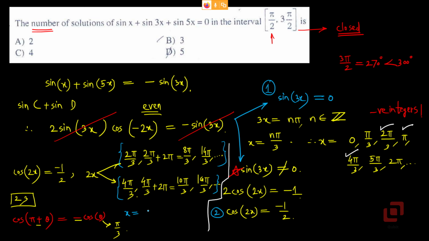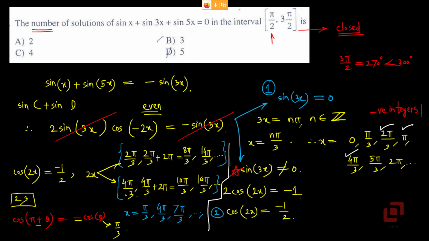If you divide it by 2, you will get pi by 3. Second is 8 pi by 3. If you divide it by 2, you will get 8 pi by 6 or 4 pi by 3. Next, 14 pi by 3. If you divide it by 2, you will get 7 pi by 3. But 7 pi by 3 is greater than 2 pi, so we will not consider that.